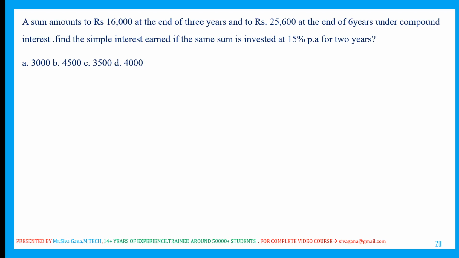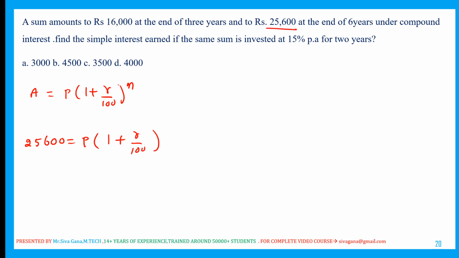A sum amounts to rupees 16,000 at the end of 3 years and to 25,600 at the end of 6 years. Compound interest: amount is equal to principal into 1 plus r by 100 whole power n. In the first case it is 16,000, in the second case it is 25,600, and the principal is the same. Principal is P, 1 plus rate of interest, which we don't know, r by 100. This will happen in how many years? At the end of 3 years and at the end of 6 years.